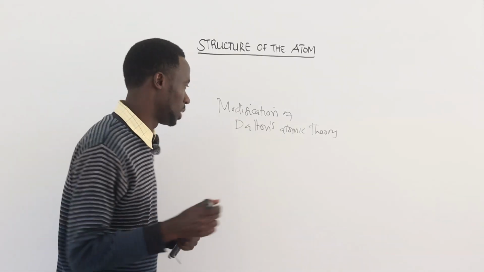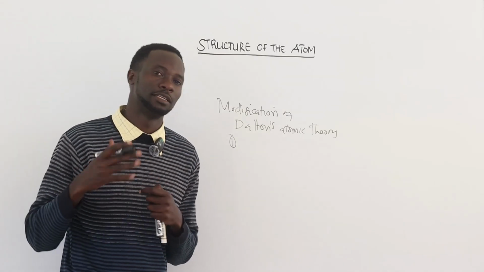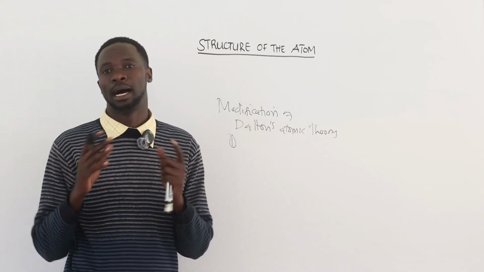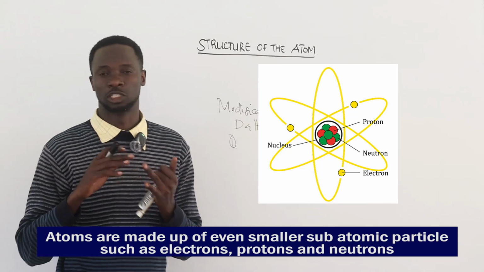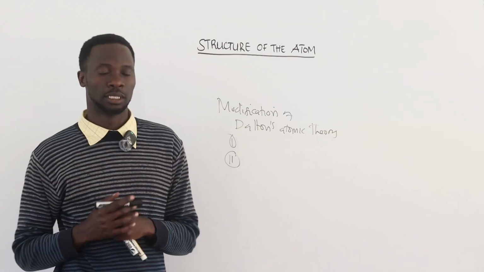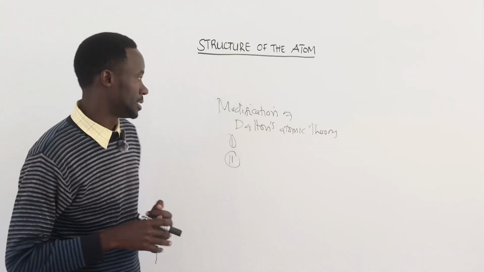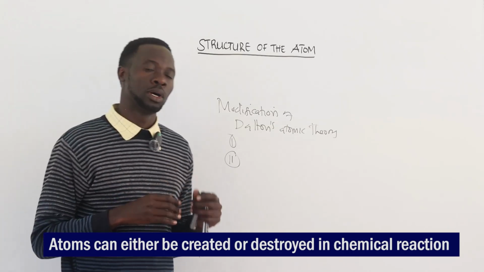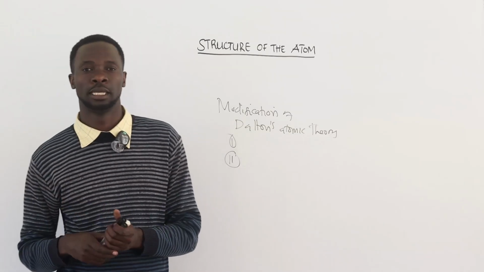The first modification: Dalton said that matter is made up of tiny indivisible particles called atoms. The modification of this is that atoms are made up of even smaller subatomic particles such as protons, neutrons, and electrons. The second point provided by Dalton was that atoms can neither be created nor destroyed. But the modification is that atoms can be created or destroyed. It is possible to create an atom as well as to destroy an atom.